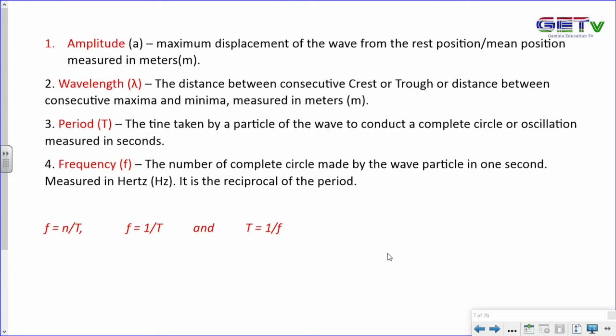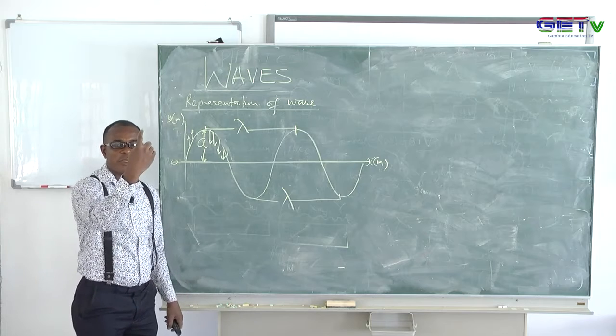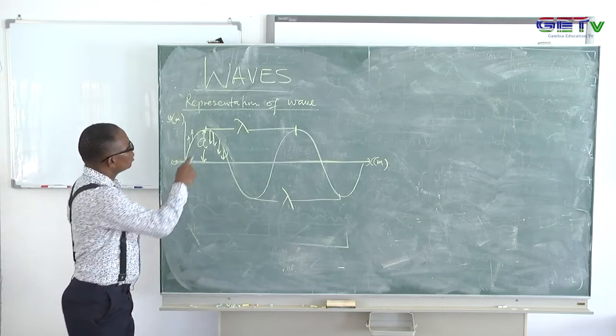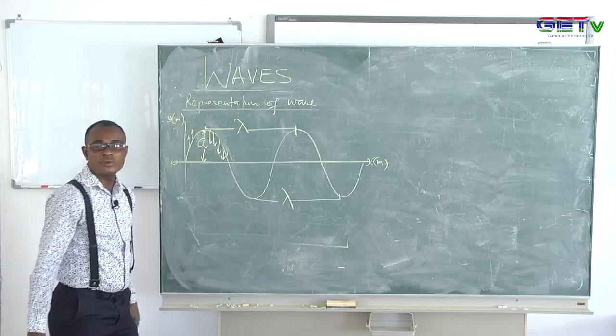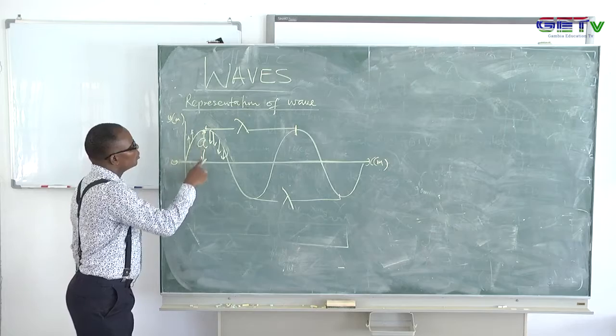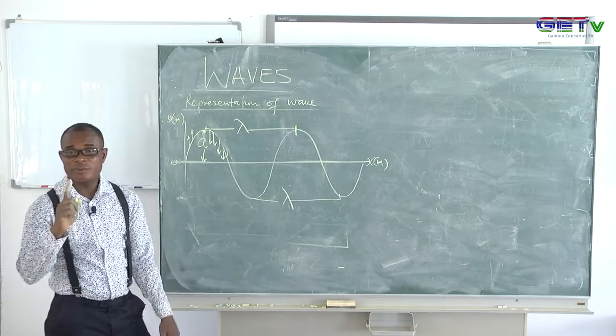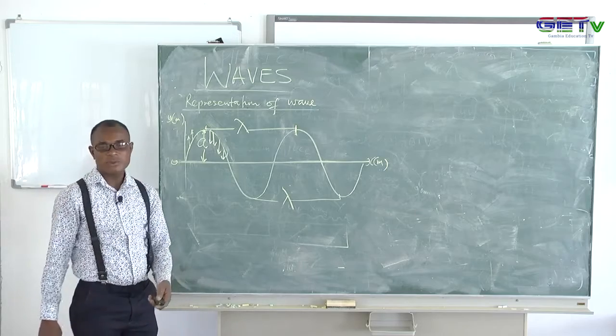When you drop a stone inside the water, you saw the water molecules vibrate and go to a maximum height. That maximum displacement of the wave from the rest position is what is referred to as the amplitude of the wave. So this distance on this picture is what is defined as the amplitude of a wave, and it is measured in meters. Very soon we'll begin to interact with them, so take note.